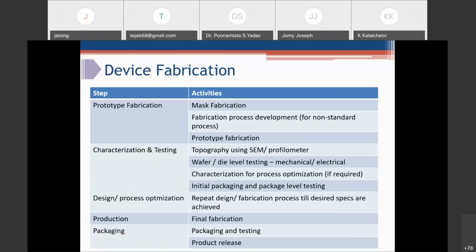If you are developing an accelerometer, then it has to be exposed to acceleration and those kinds of processes. Then after that, you enter into design and process optimization. Through characterization and testing, you can find out the flaws in your design. If there are any problems with your design, you repeat the design and fabrication process till the desired specs are achieved.